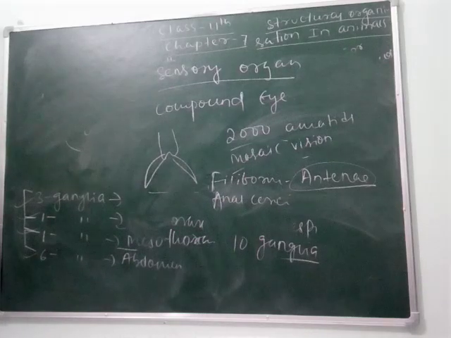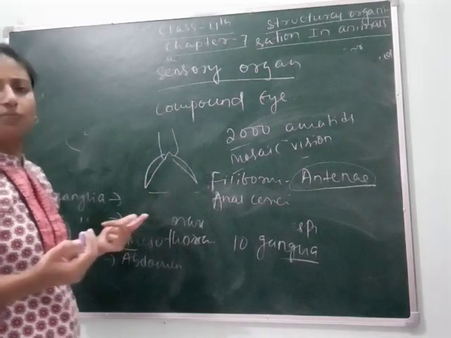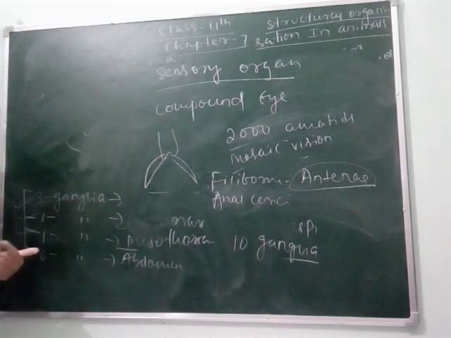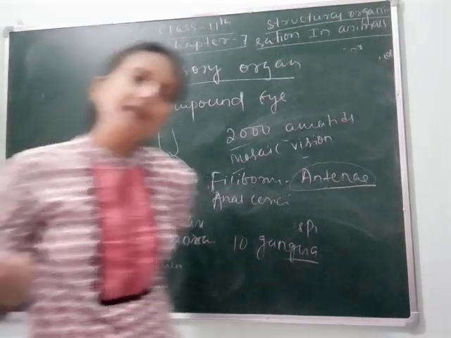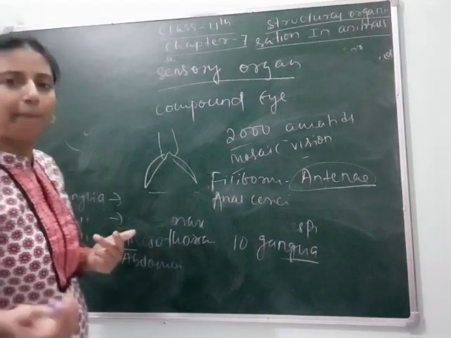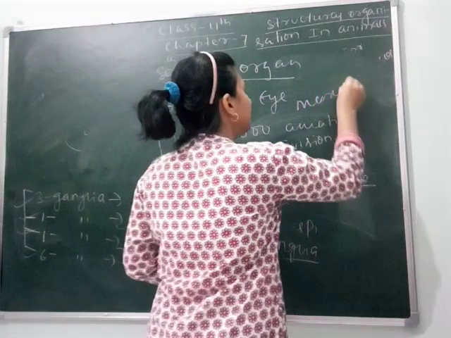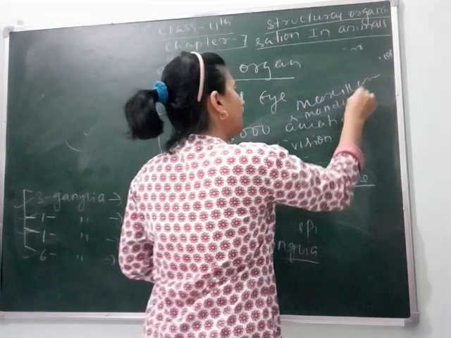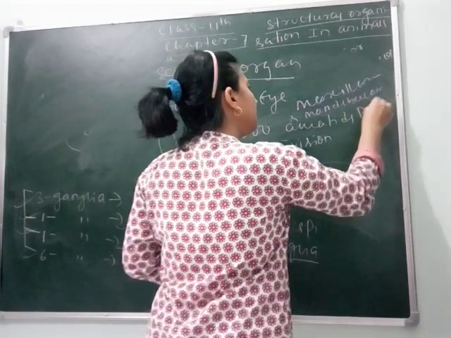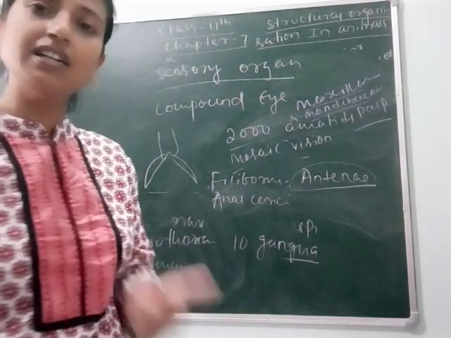So in the cockroach, different sensory organs help in receiving messages about where the enemy is coming from. Besides these, the maxillary palp and mandibular palp also help as sensory organs, detecting sensation.